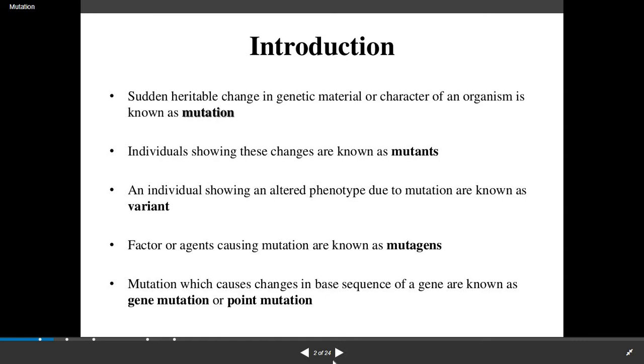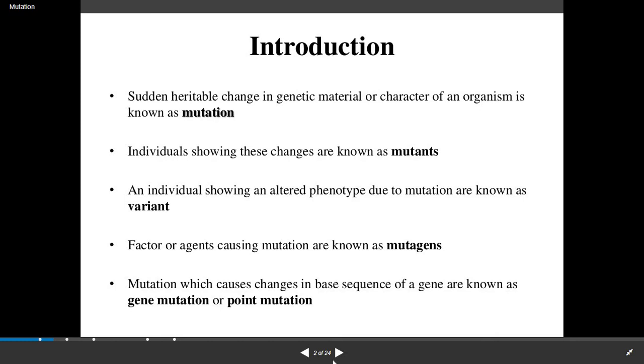Good morning students. In this session we will see the topic mutation, its types and the advantages and disadvantages of mutation. Now what is mutation in simple terms? Sudden heritable change in genetic material or character of an organism is known as mutation. Individuals showing these changes are known as mutants.